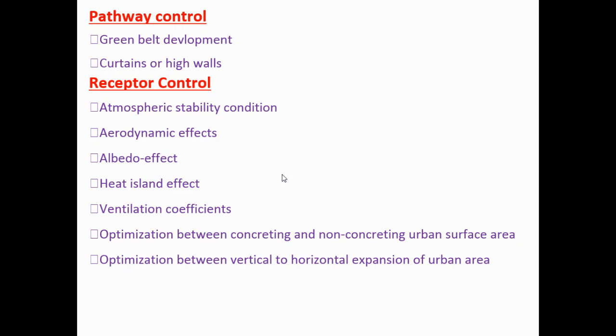But in villages, most of the area is non-concrete, that means natural condition, where the exchange of air pollutants can happen, and they can disperse onto the soil surface or settle down, like PM10, PM2.5 and gaseous pollutants can settle down to the earth. That is called non-concrete surface area.